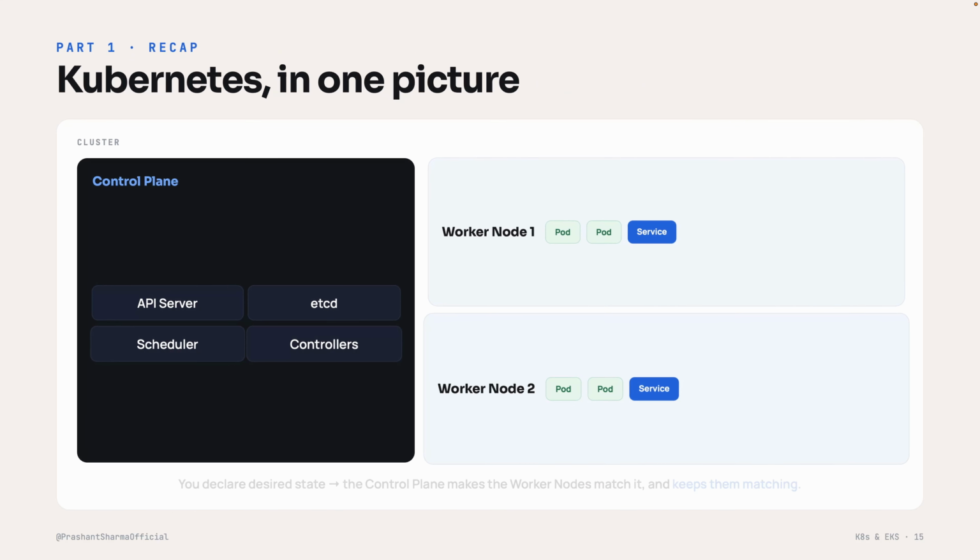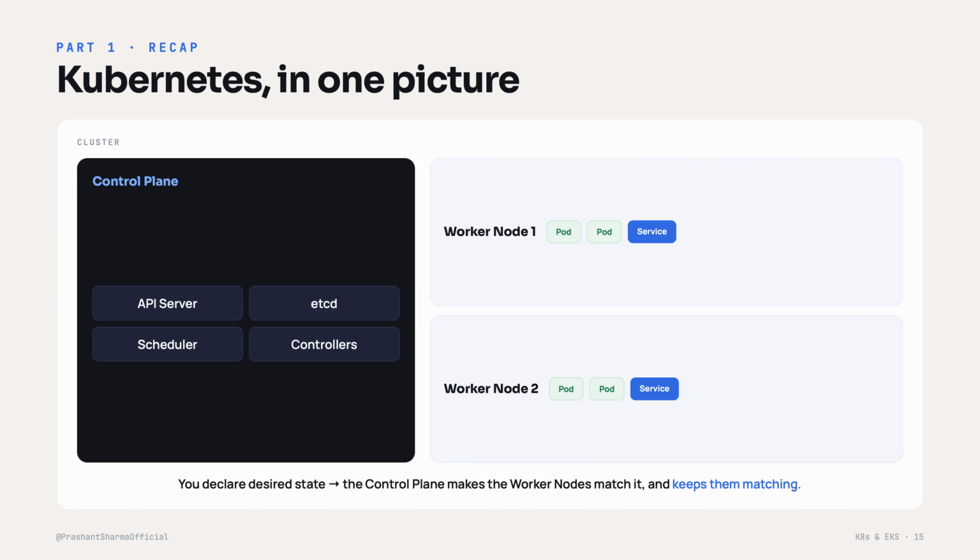Now let's freeze the whole of part 1 that we just talked about into one picture, because we are about to build EKS right on top of it. Here is your cluster. On the left, the control plane, the brain with its API server, etcd, scheduler, and controllers. On your right, your worker nodes, the muscle, each running pods with services, giving those pods stable addresses. And the one sentence that ties it all together: you declare the desired state and the control plane works non-stop to make the worker nodes match it and keep them matching.